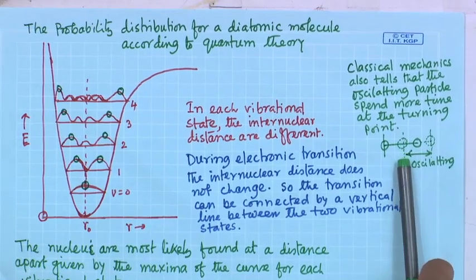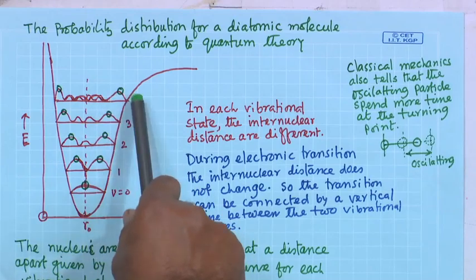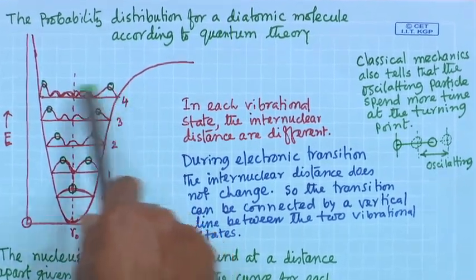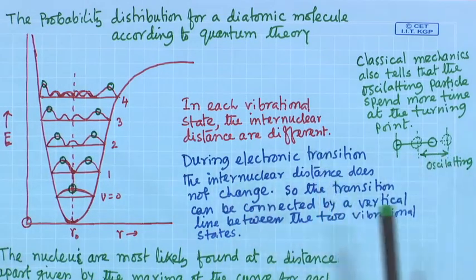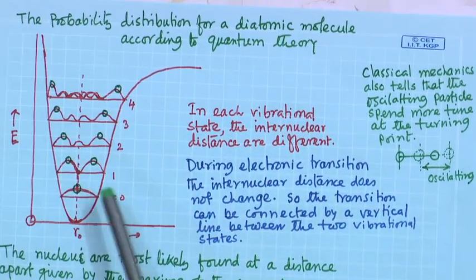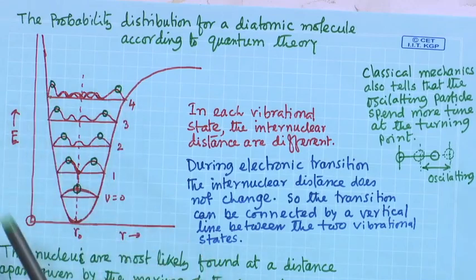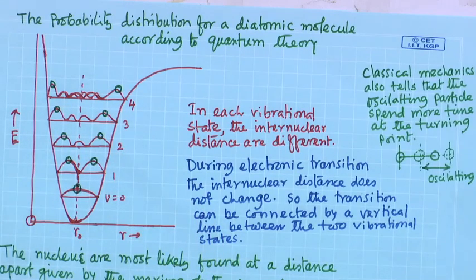So, at the end of this curve, the probability will be maximum. So, classically as well as quantum mechanically we can say this is the probability distribution to find the molecules.